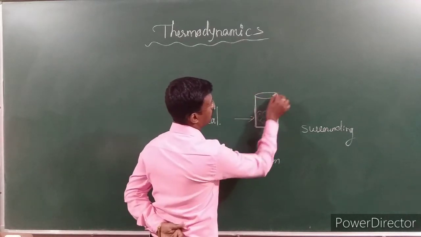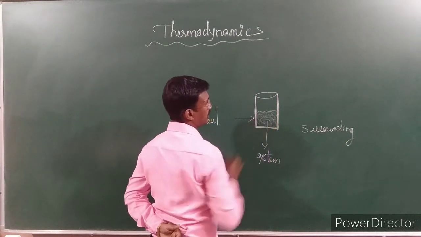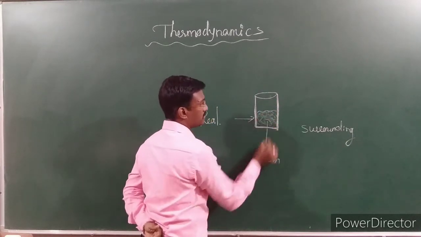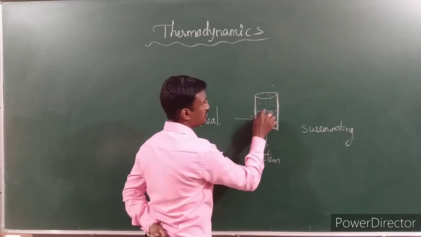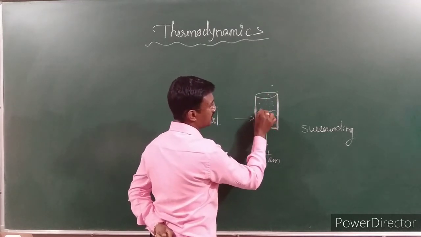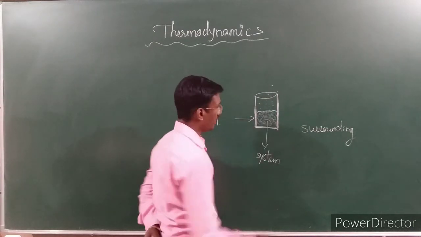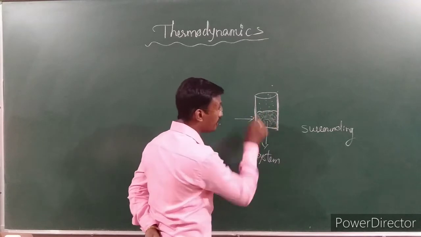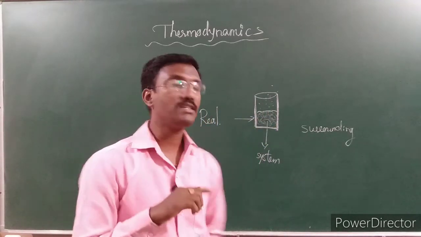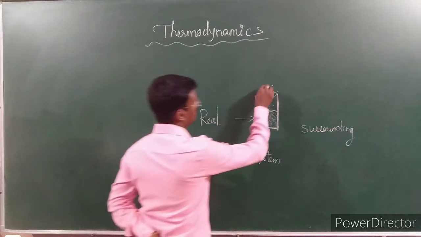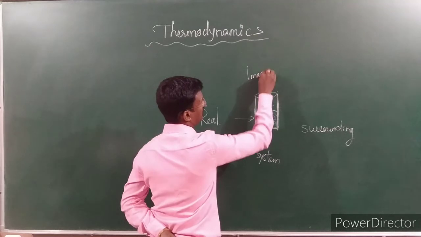Above this liquid, or above this system, air is present. Everything above this layer we can say is also surrounding. Here also one boundary is there, but that boundary is not visible. Such kinds of boundaries are called imaginary boundaries.